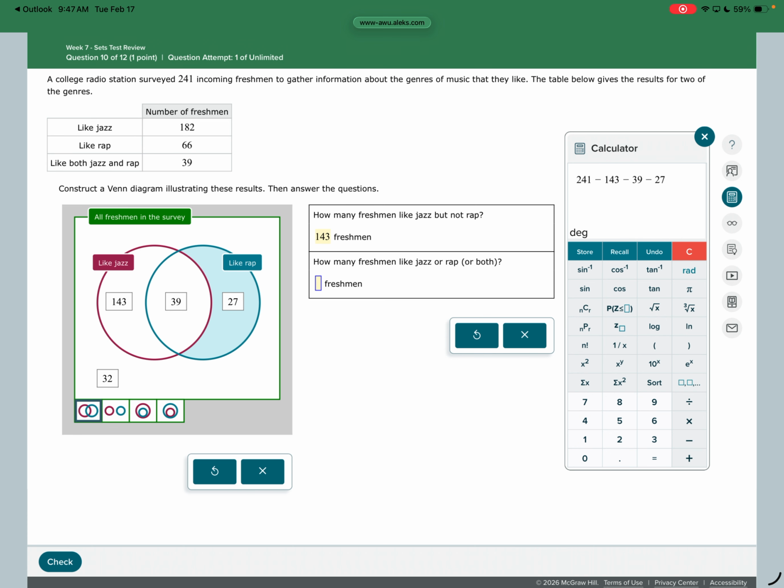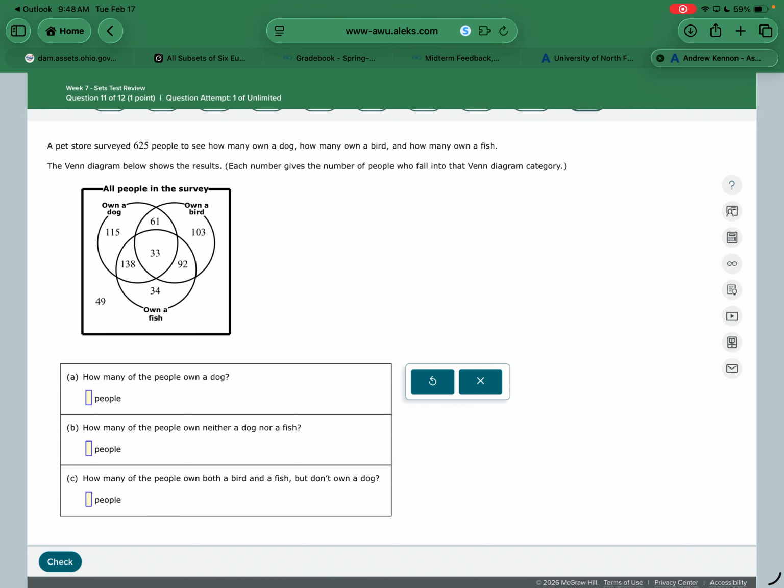And then how many freshmen like jazz or rap or both? Well, that goes back to what I have in the calculator right here. That's everything inside the circles. 143 plus 39 plus 27, and I get 209. Okay, I'll double check this because I got one wrong last class because I put it in the wrong spot. I wasn't looking. All right, on to the 3 Venn diagrams.